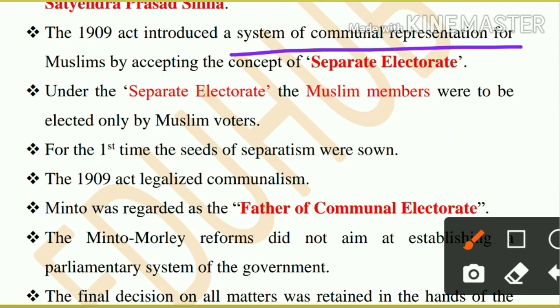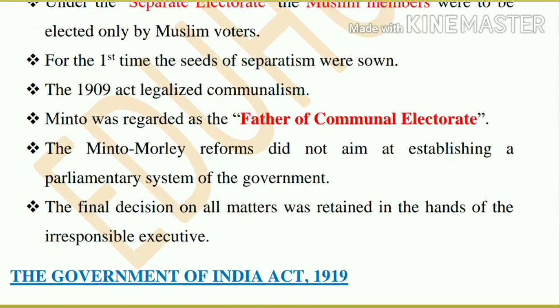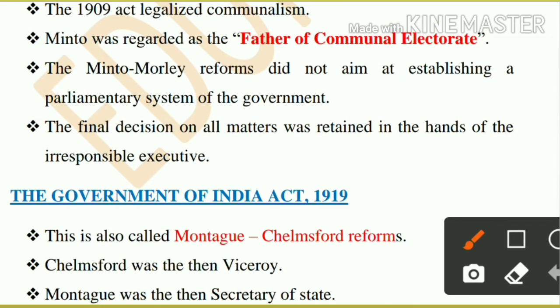The 1909 Act introduced a system of communal representation. One of the most important features of this 1909 Council Act, communal representation, means a separate electorate for Muslims. So Muslim members were elected by Muslim voters only. That was called separate electorate. For the first time communalism was legalized in India, and the title of father of communal electorate was given to Minto. Minto was called the father of communal electorate in India.